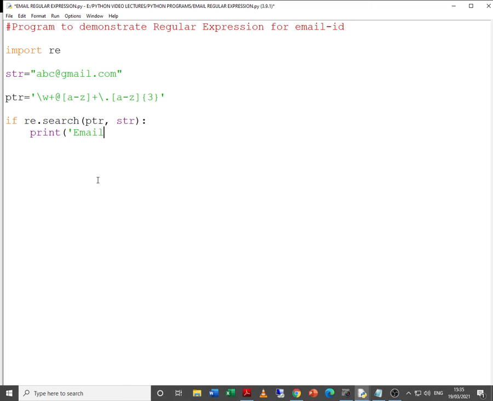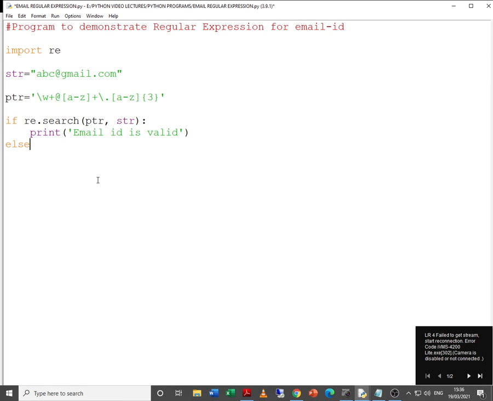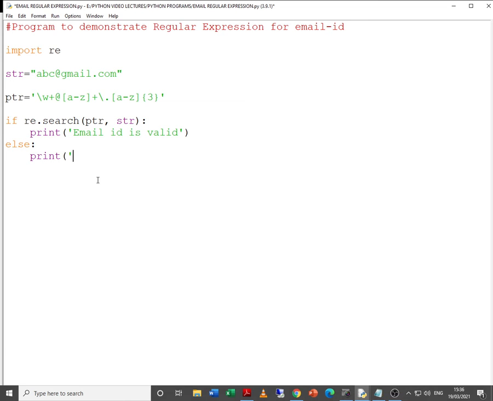So print email ID is valid, and else print email ID is not valid. Actually you can print any message, that is not important. It's just about printing whether the mail ID is valid or not. We can do it in any particular way, there is no problem at all.